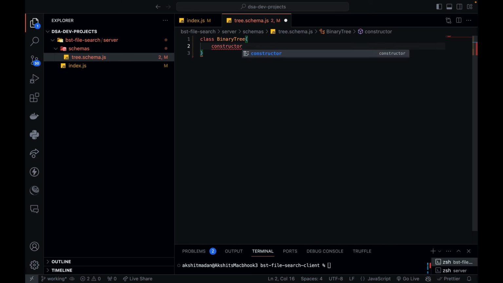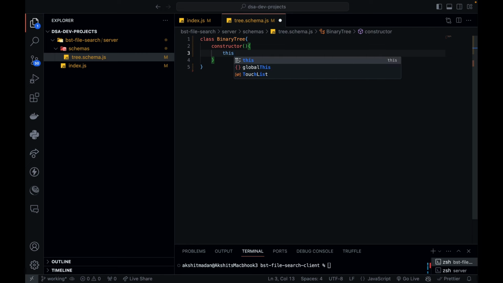Now, as you know, constructor is the first function that runs automatically whenever you create an object of a class. This is a very basic OOP principle. In a binary tree, you will have a root node and children nodes, left child and right child. As soon as I create an instance of my binary tree class, I want to define my root as null. So initially the root will be null.